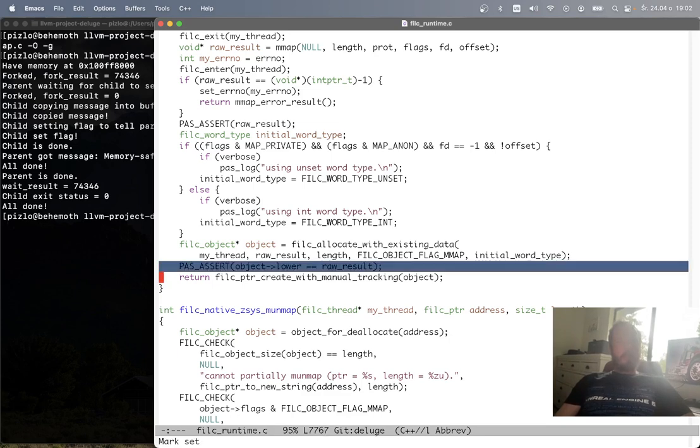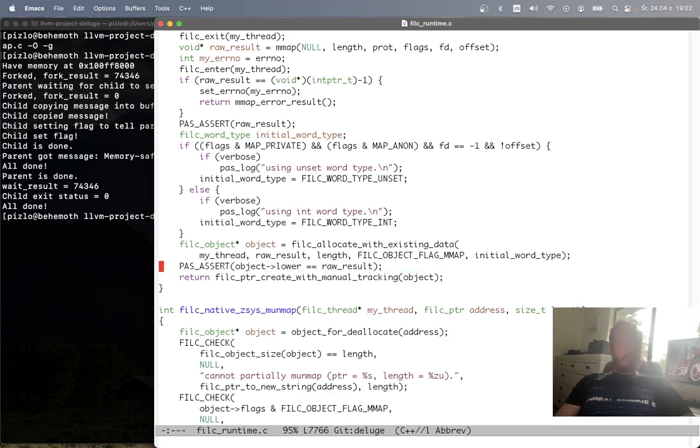This assertion obviously always holds, but I'm a belt and suspenders kind of guy when I write runtime code, so I assert everything. By the way, these PAS asserts are never compiled out. They're in production as well.